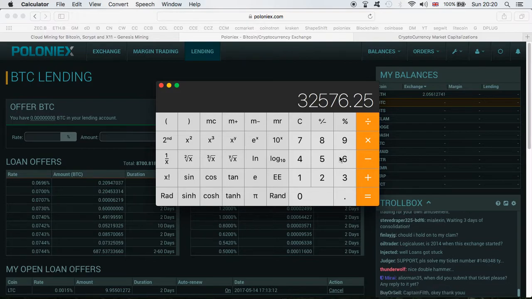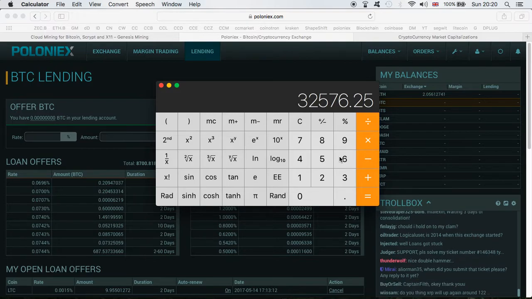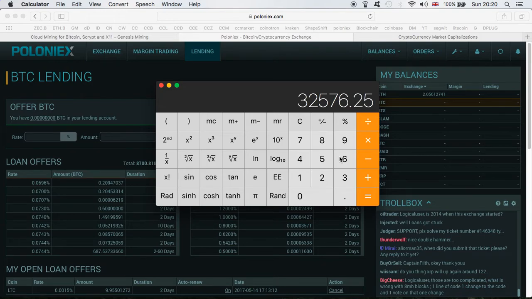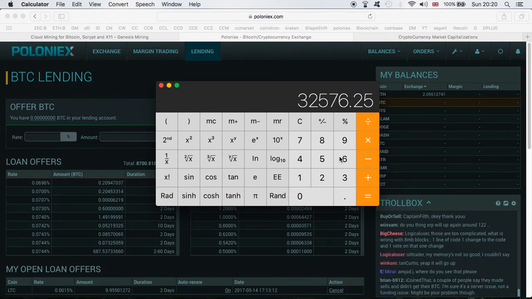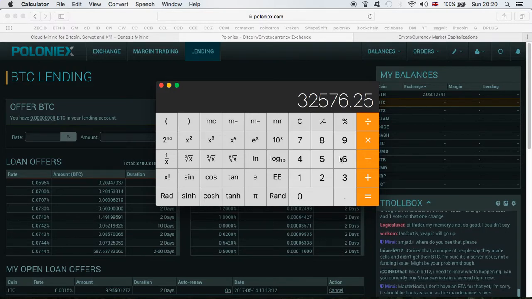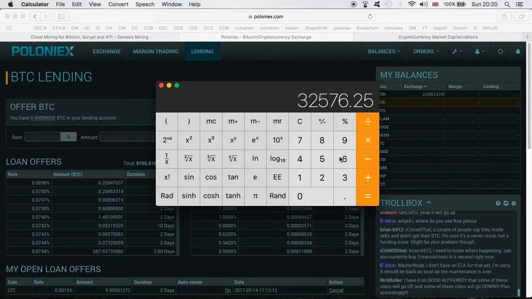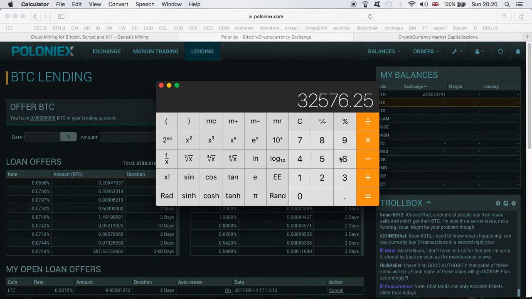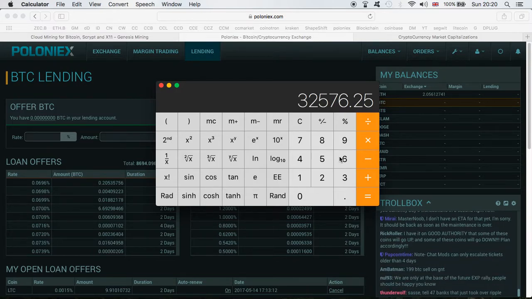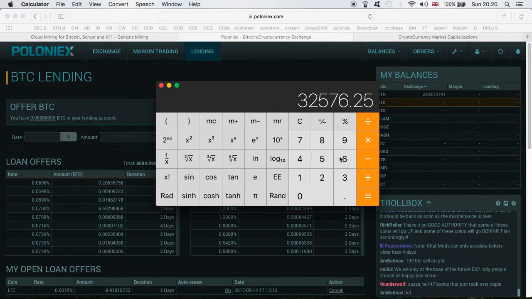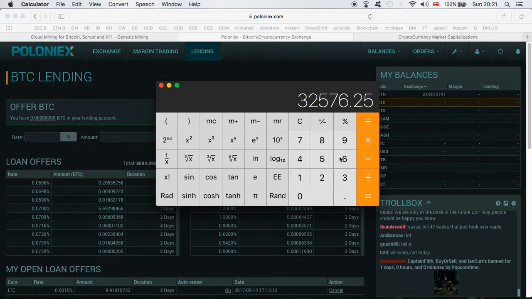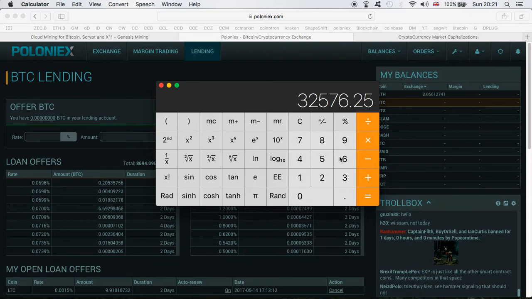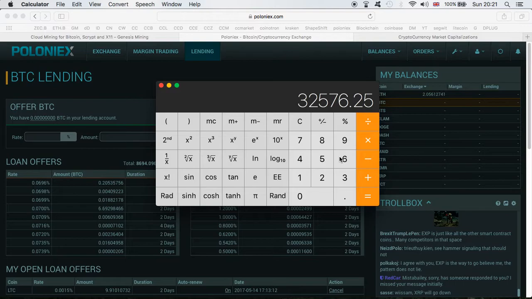If I knew this before, I would have definitely been lending by now. Why not make more money? If we can make more money, guys, I'm all in for it. Of course, there are some risks involved. Bear in mind that some people are afraid of Poloniex because it has been hacked before. So we always take risks, but in life you have to take risks for greater results.